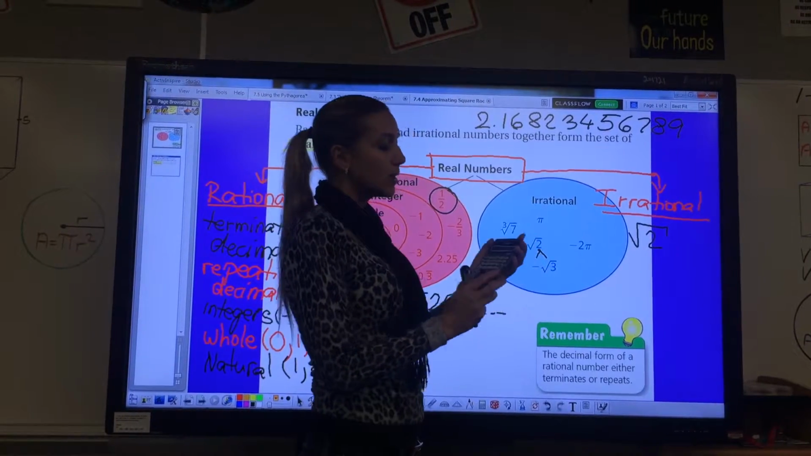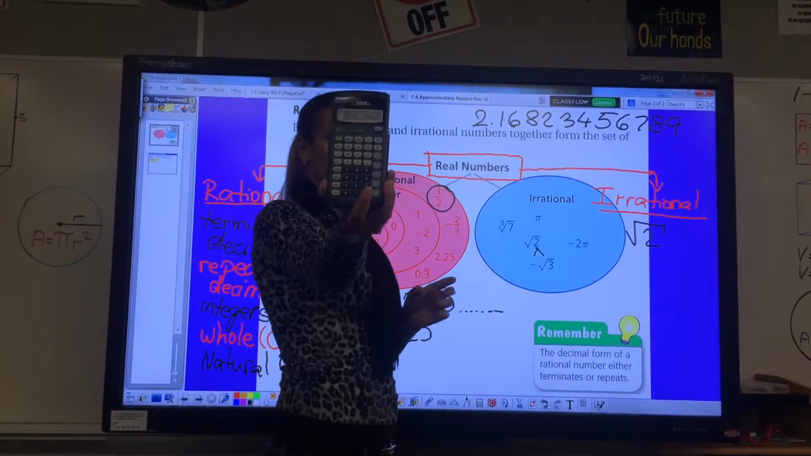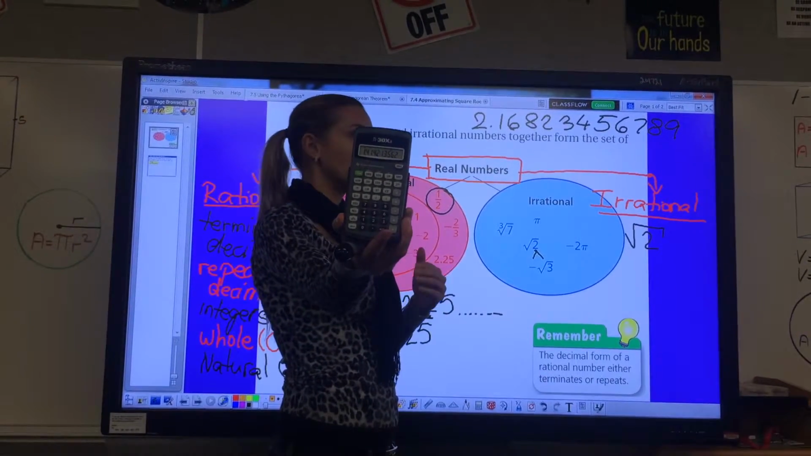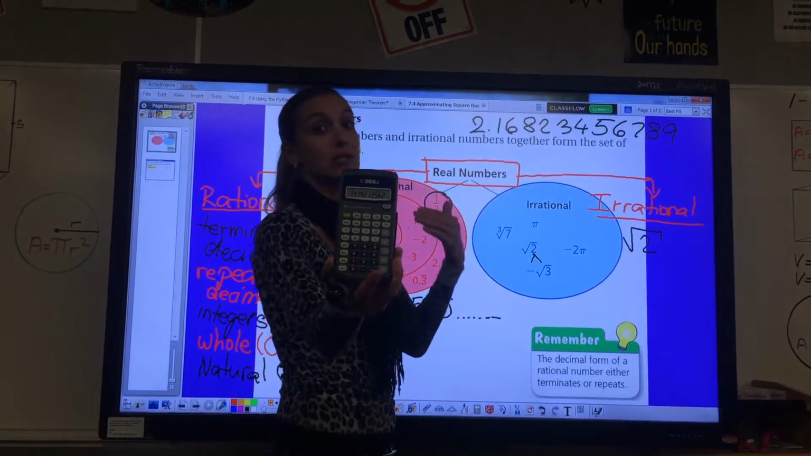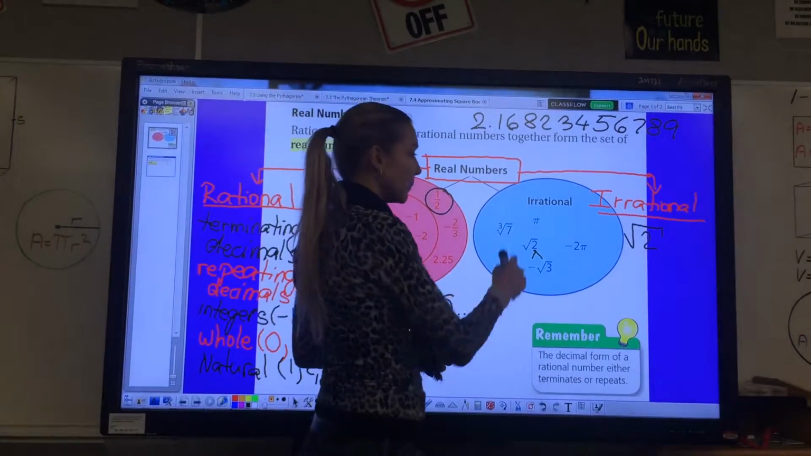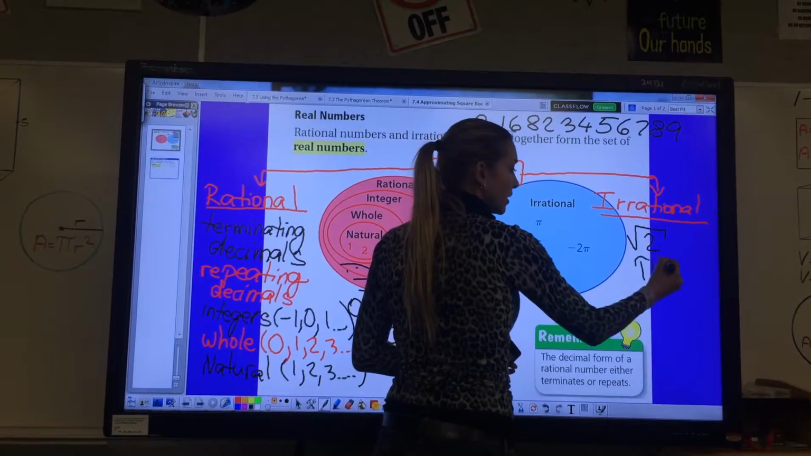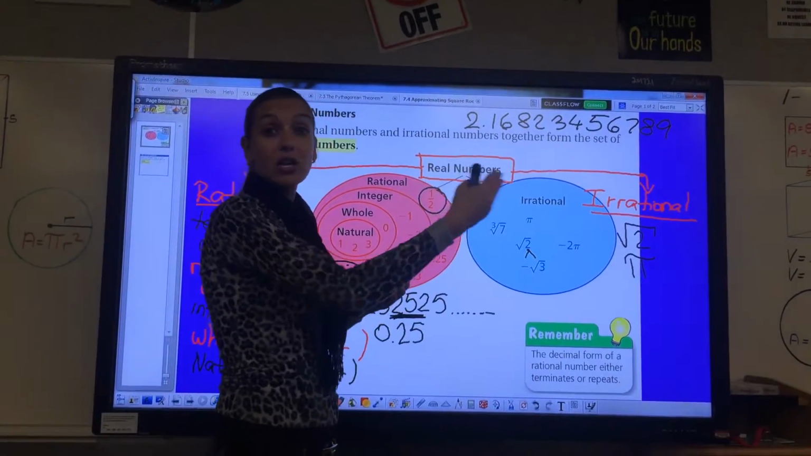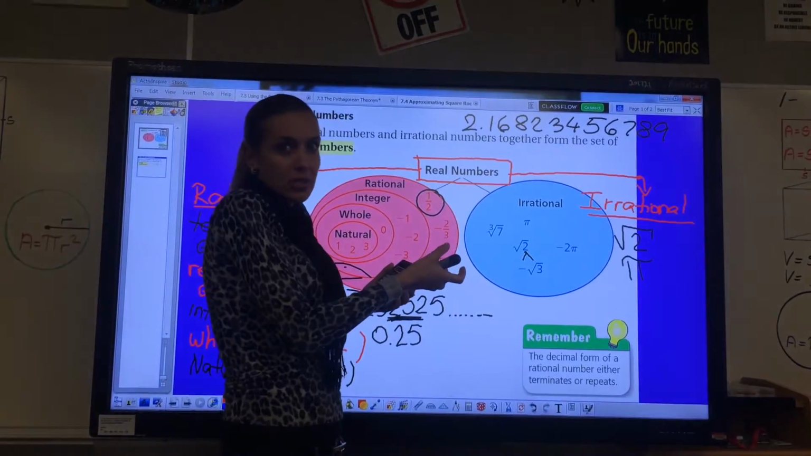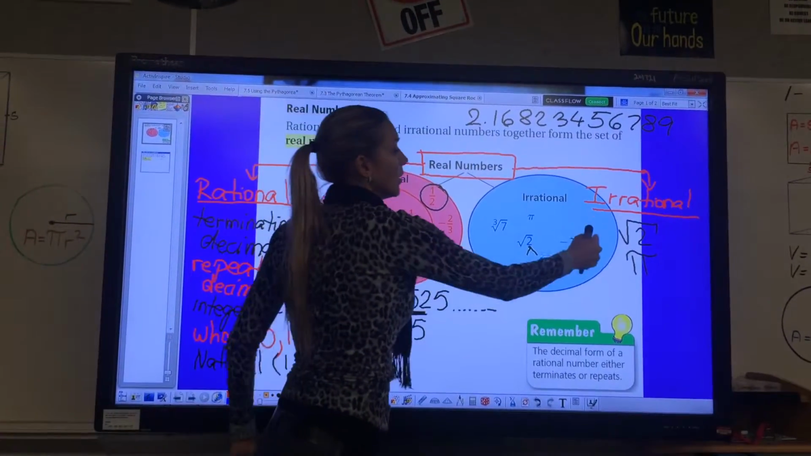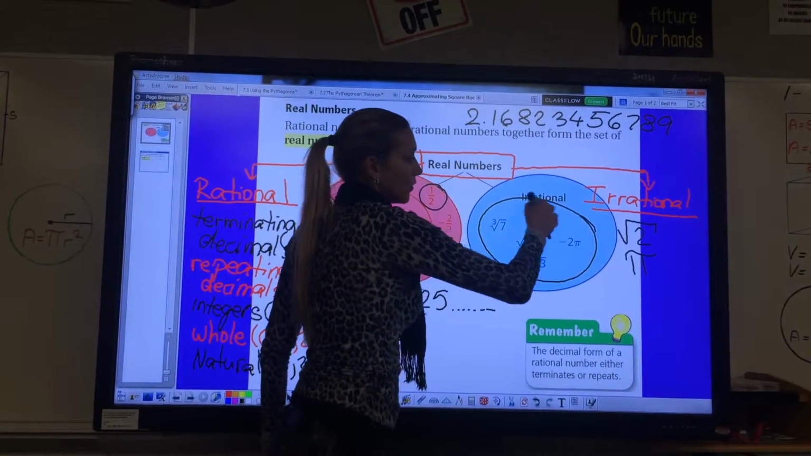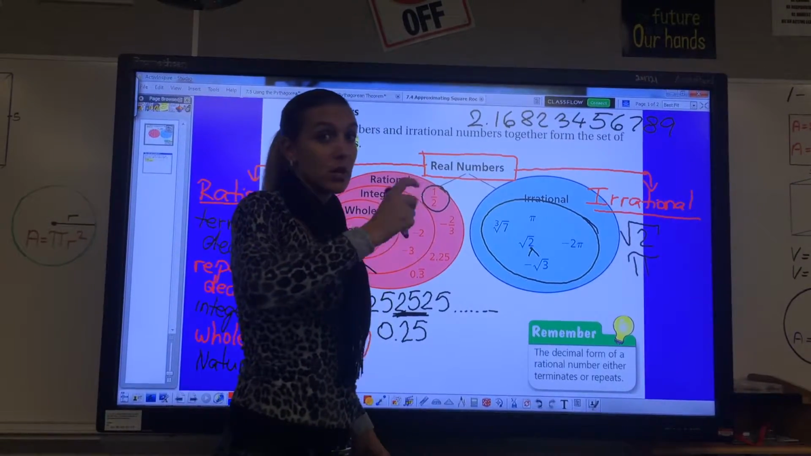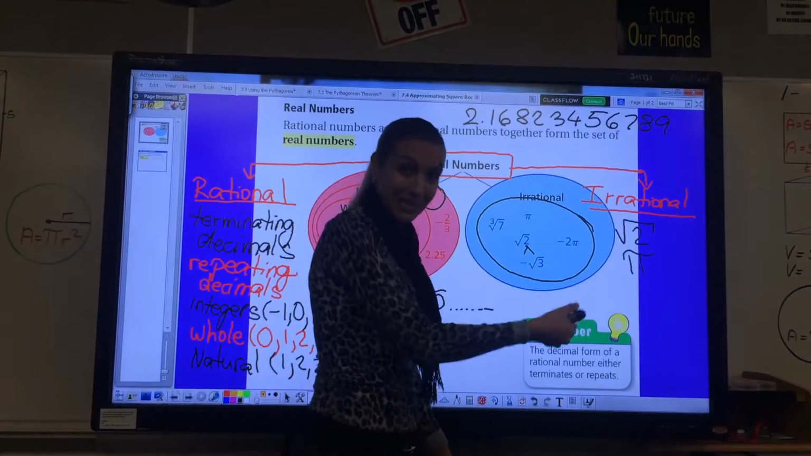A number that goes on and on and on, that keeps changing. It's not repeating. Pi, for instance, right? Pi is 3.1417, and it just goes on and on and on non-stop, and every number is different. It doesn't know what it wants to be. All these numbers here are very much irrational. They're not sure what they want to be.